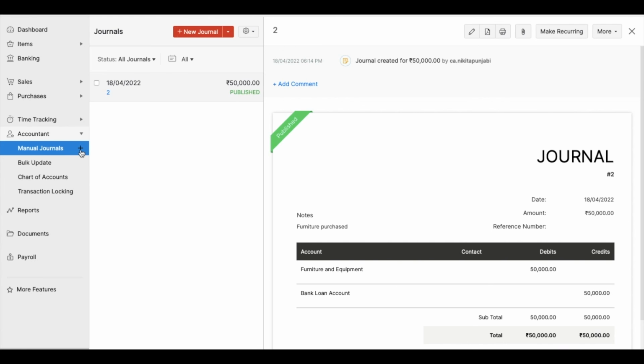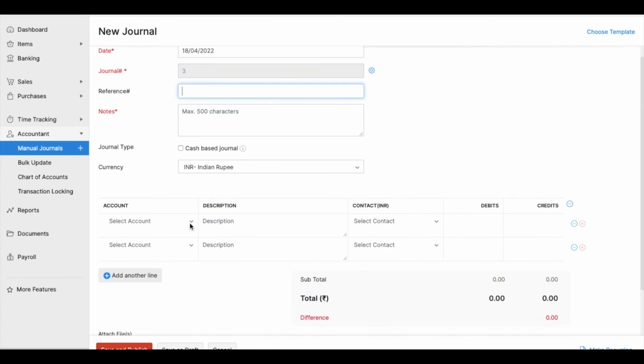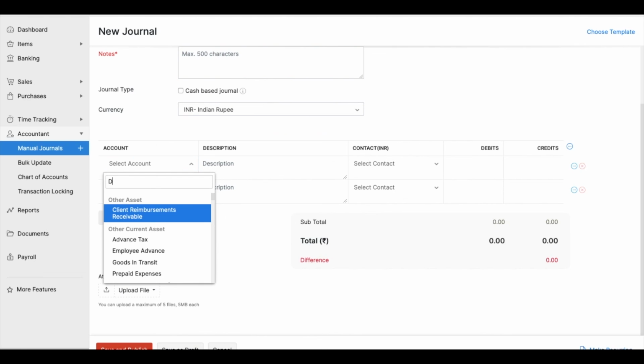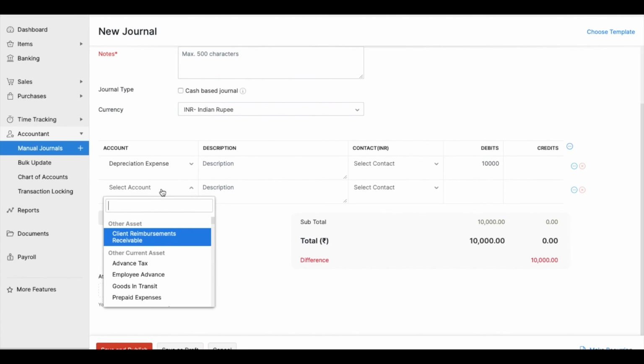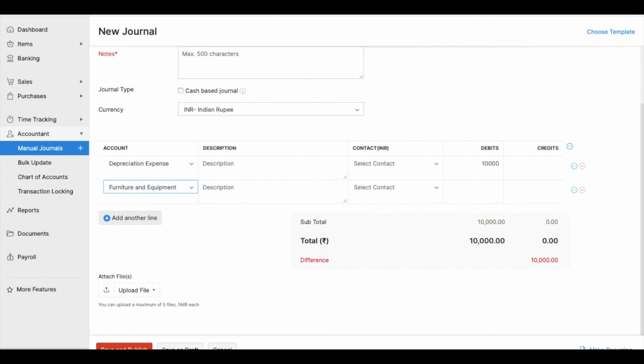Now to provide for depreciation at the year end, I'm going to select depreciation expense as a journal. Let's say 10,000 a year is to be provided for the next 5 years. And what will be credited is the furniture and equipment account. Why? Because every year the value of the furniture will go down by 10,000 because I'm using it every year.